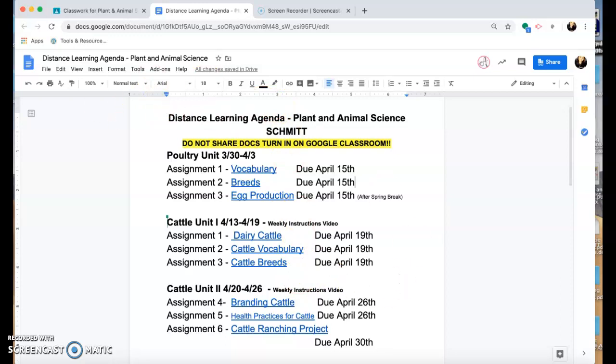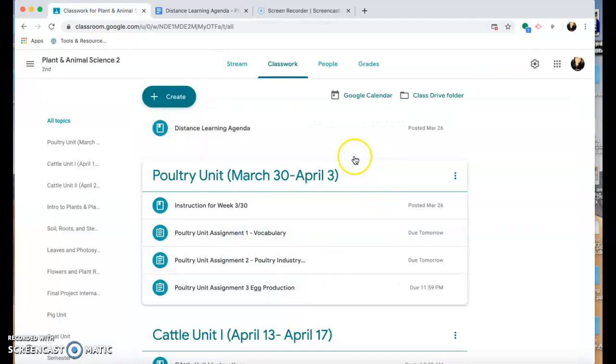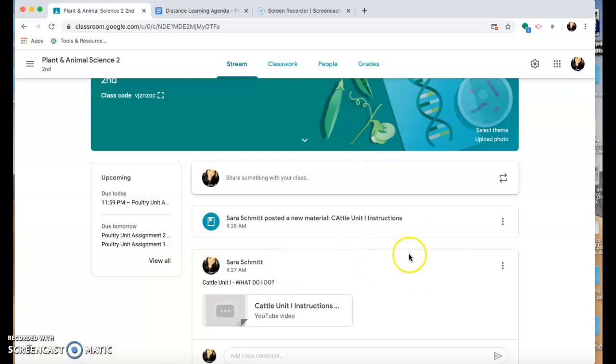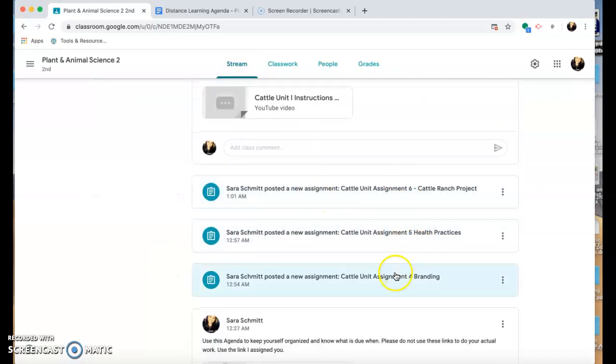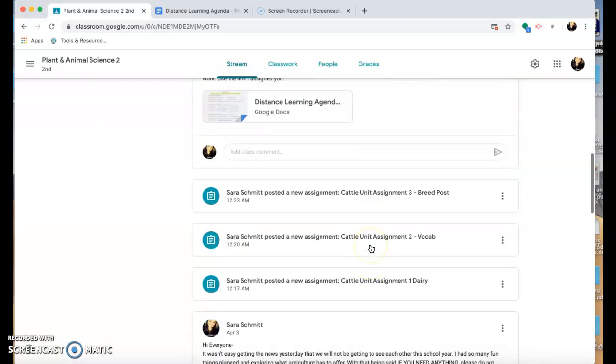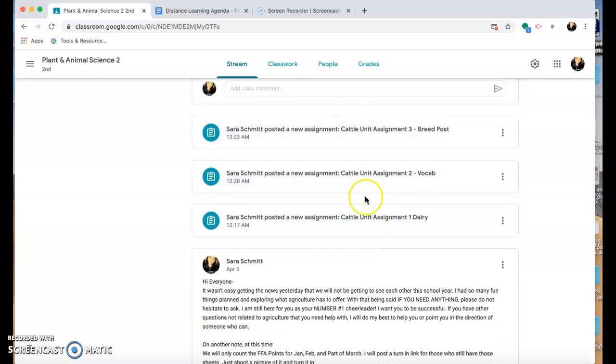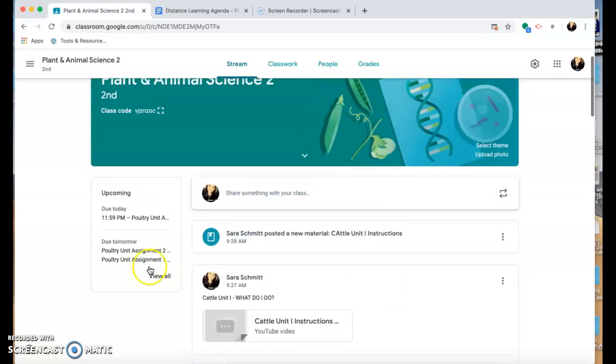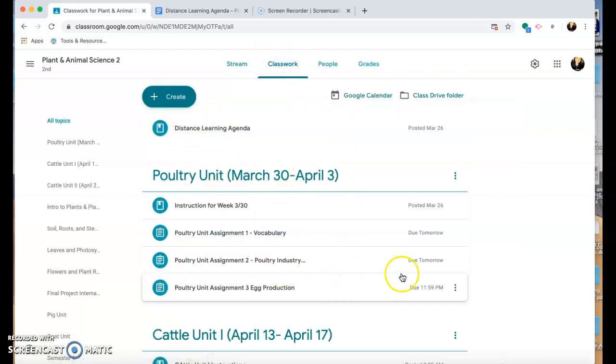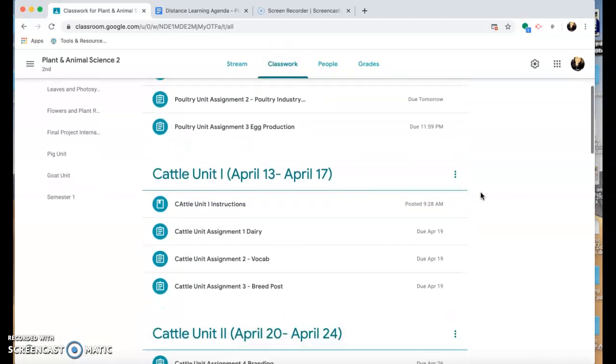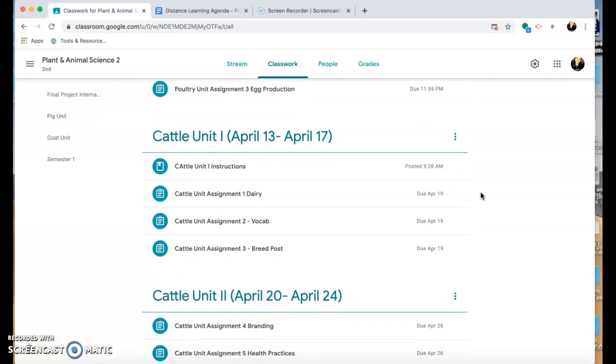So how do you access that information? On your stream, I have new assignments posts, you can access it from there. But it's not as organized. I was talking about, like, the stream is a little chaotic. If you go to your classwork, the units are all divided up more efficiently.